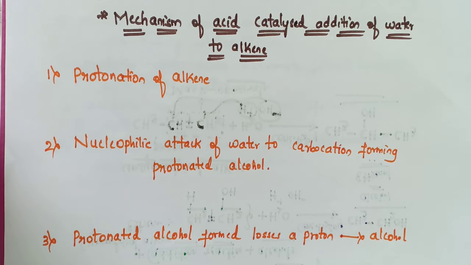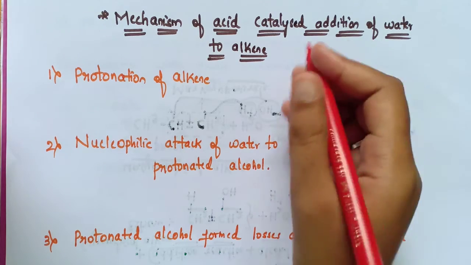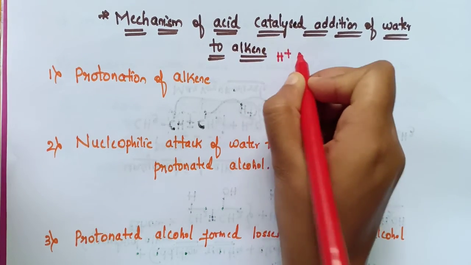So far we have seen the reactions. Now we are going to deal with the mechanism, that is, the mechanism of acid catalyzed addition of water to the alkene. The first step in this mechanism is protonation of the alkene, that means addition of the proton, H plus. H plus is added to the alkene so that protonation of the alkene takes place. Before the protonation of the alkene, first the protonation of water is done from the H plus ion of the mineral acid. We have taken H2SO4, so we have H plus ion from the acid.